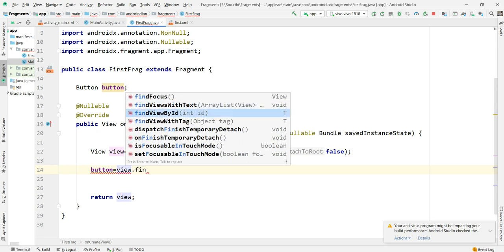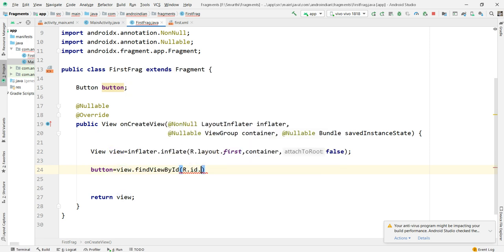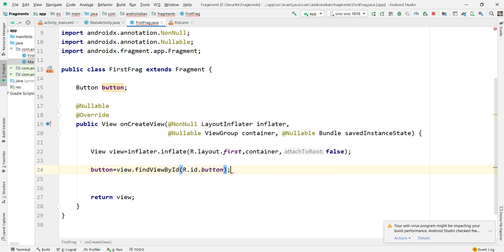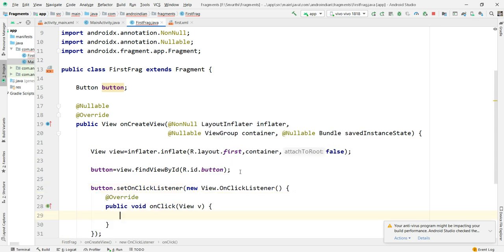So findViewById R dot id dot button. If we are in the main activity, directly I can call findViewById, but we are in a view, so with reference of the view we need to find. Then I'm writing button dot setOnClickListener new View dot OnClickListener, like this.